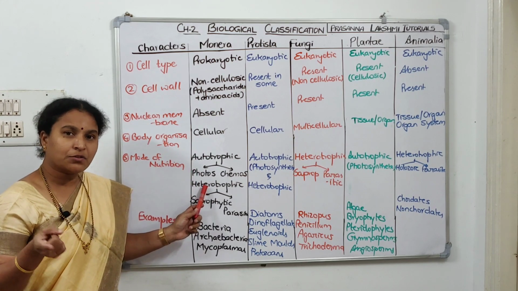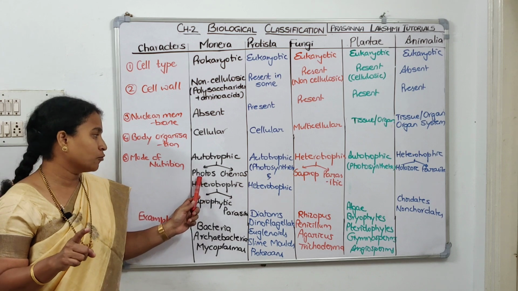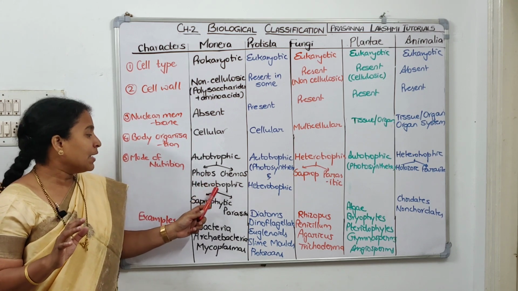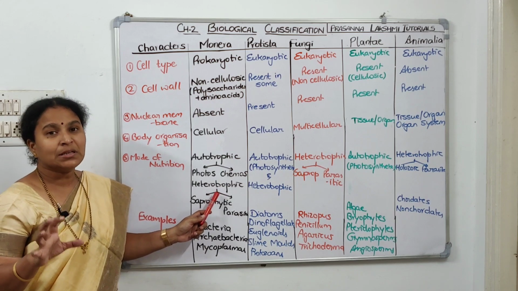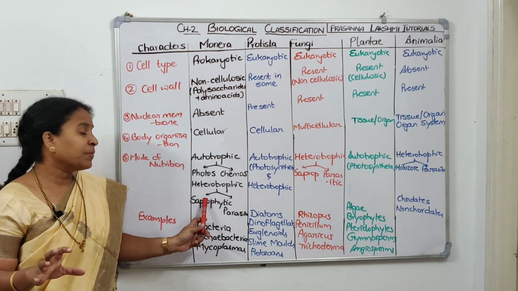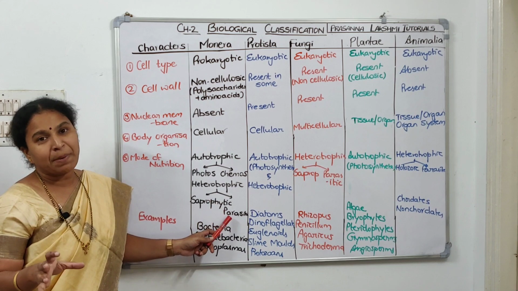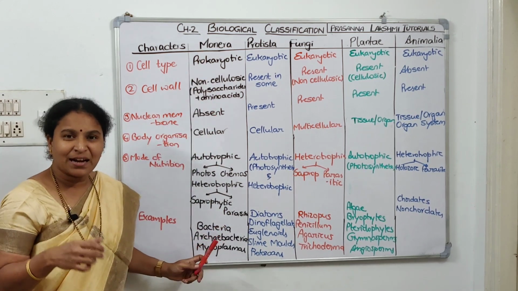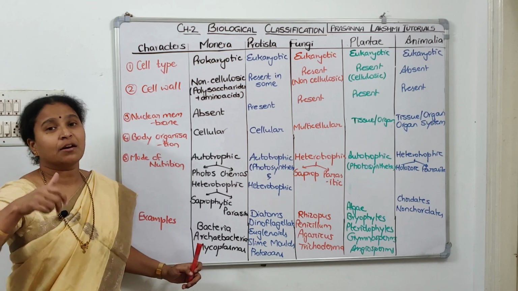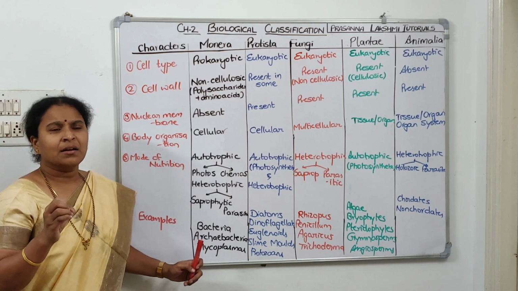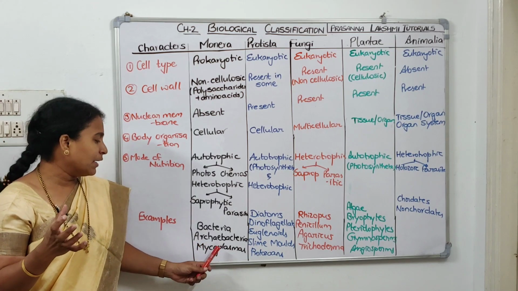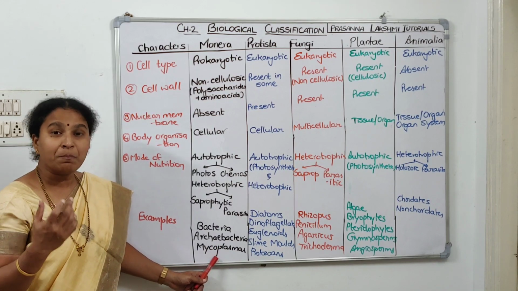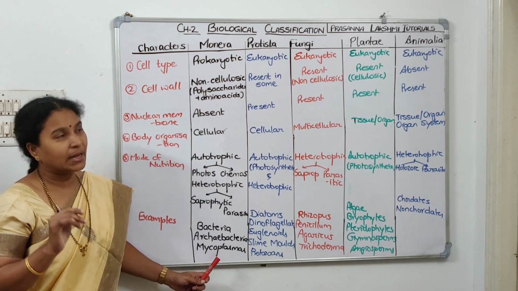In autotrophic, if it is utilizing sunlight to prepare its food, photoautotroph. If it is using chemical, chemoautotroph, chemosynthetic autotroph. In heterotrophic, if it decomposes the dead and decomposing matter, saprophyte. And if it grows in the host, parasitic. Examples of Monera are bacteria, primitive bacteria called Archaebacteria, and those that don't have cell wall are called Mycoplasmas. Mycoplasmas are also called PPLOs, pleuropneumonia-like organisms.